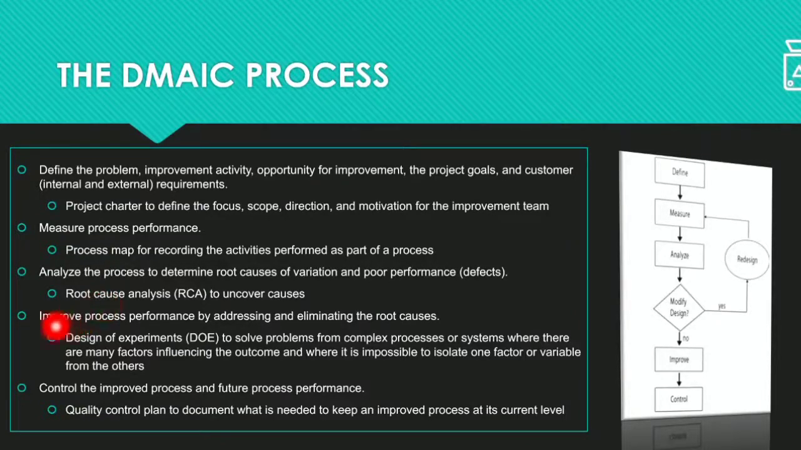Now the fourth step is improve. We know that D is define, M is measure, A is analyze, and the fourth one is improve. In that, we improve the performance by addressing and eliminating the root causes. Here we do some design of experiments, which is generally useful to solve problems in your system, from complex processes to complex systems.